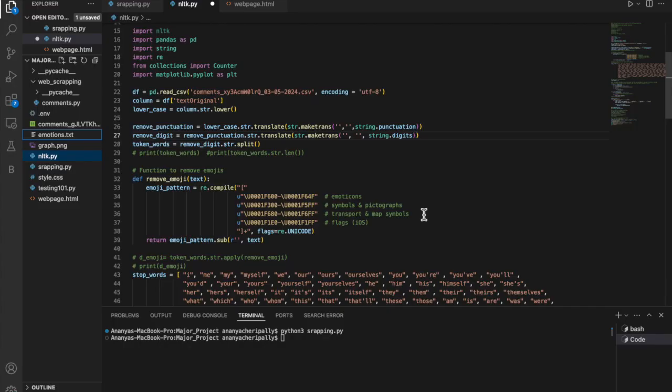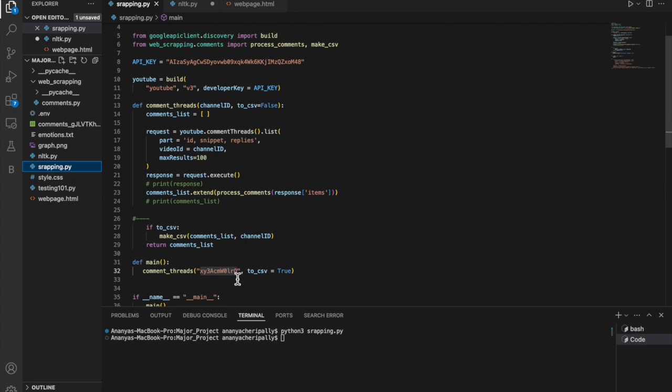This is the coding part of our project. For our project, we are using an NLP algorithm, that is natural language processing, for which we have to import an NLTK library. We take a YouTube video and web scrape all the comments from that video. You take a YouTube video and give the link to our code, and once you run it, it creates a CSV file over here,